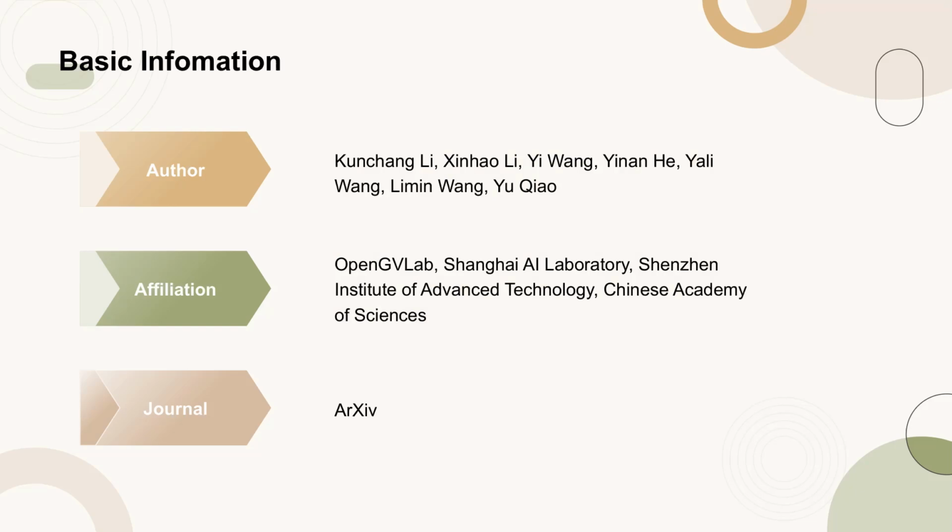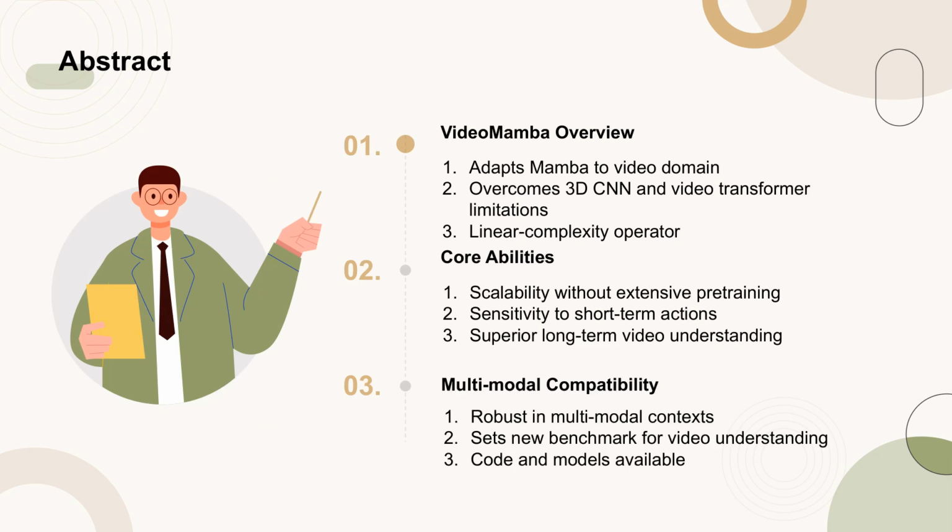This paper was published on arXiv by Kunchang Li and colleagues from OpenGVLab and Shanghai AI Laboratory. The abstract introduces VideoMamba, an innovative adaptation of the Mamba model to the video domain. This model addresses the limitations of existing 3D convolutional neural networks and video transformers by employing a linear complexity operator, which is essential for efficient long-term video modeling.